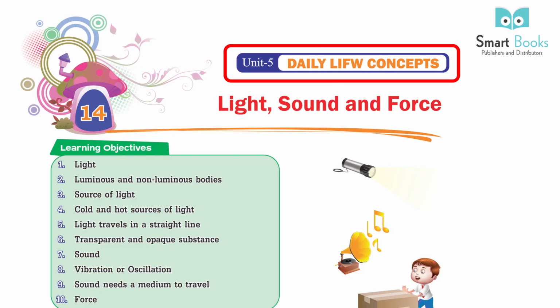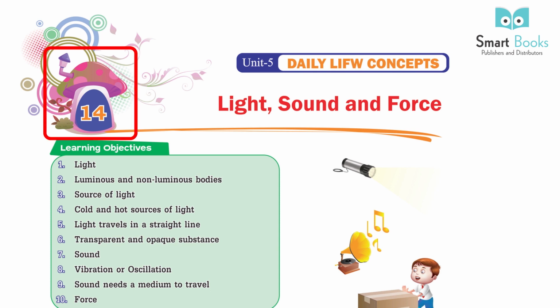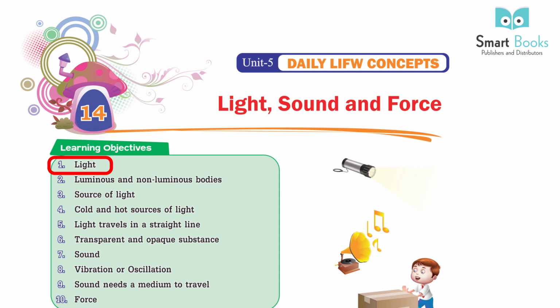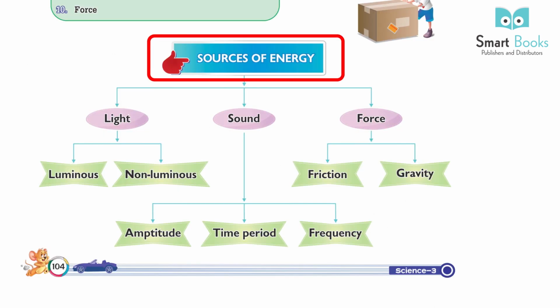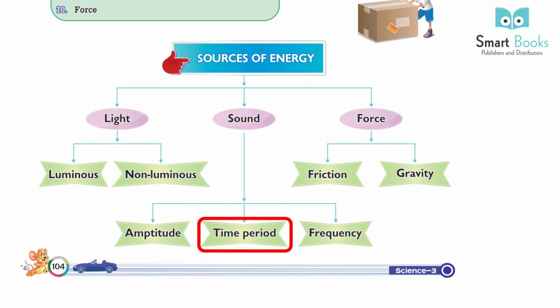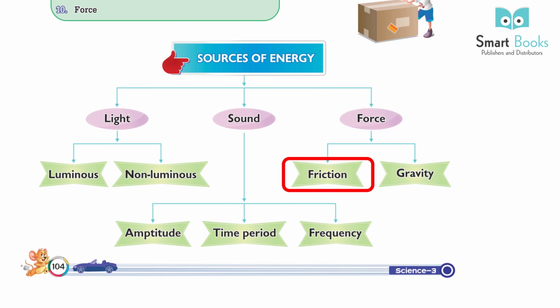Unit 5 Daily Life Concepts. Chapter 14: Light, Sound and Force. Learning Objectives: 1. Light. 2. Luminous and non-luminous body. 3. Source of light. 4. Cold and hot source of light. 5. Light travels in a straight line. 6. Transparent and opaque substance. 7. Sound. 8. Vibration or oscillation. 9. Sound needs a medium to travel. 10. Force. Sources of energy: light, luminous, non-luminous, sound, amplitude, time period, frequency, force, friction, gravity.